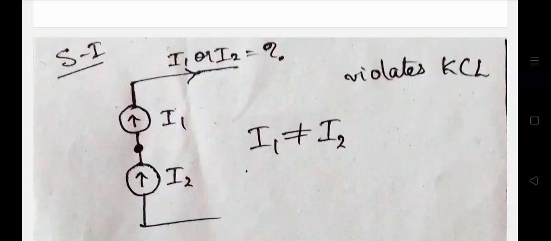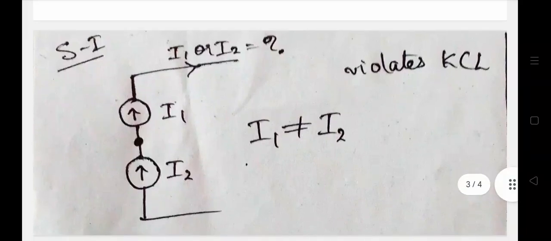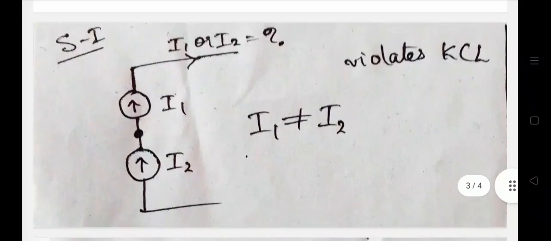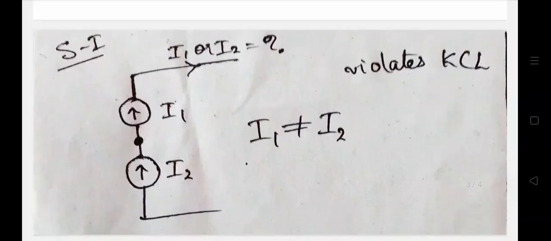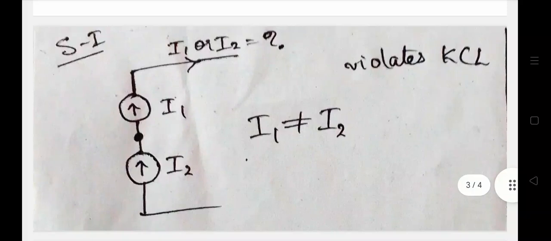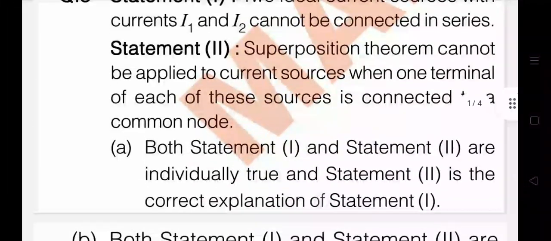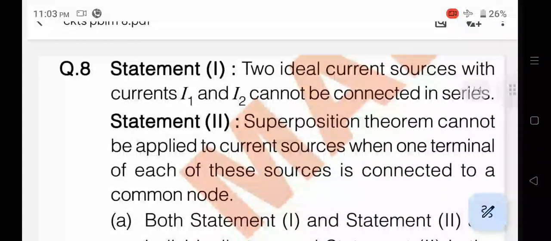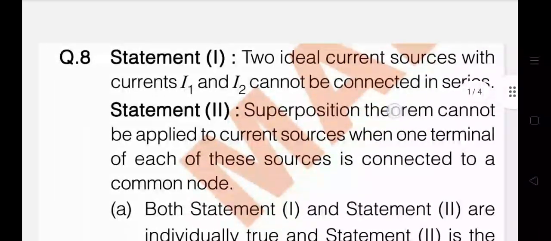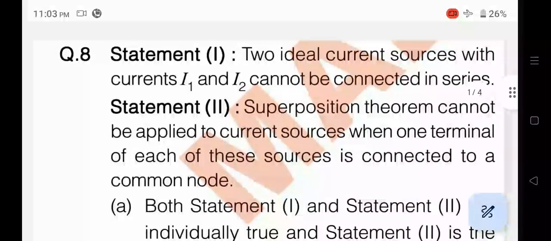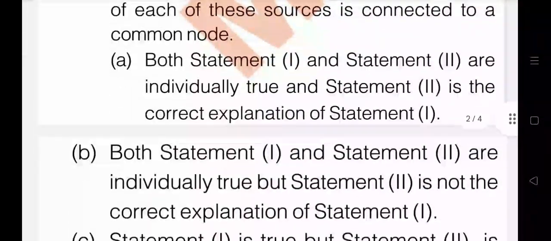So here KCL is also violated. Consider a junction between I1 and I2. The current entering that junction is not equal to the current leaving that junction, that is, I1 is not equal to I2. So statement 1 is the correct statement. It is true, because statement 1 says that two current sources with currents I1 and I2 cannot be connected in series. They are telling the truth.